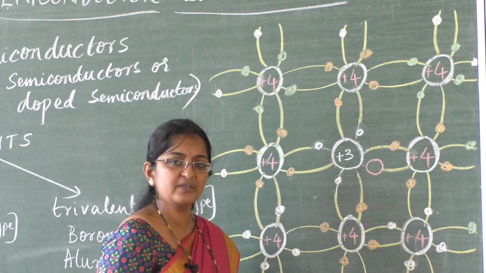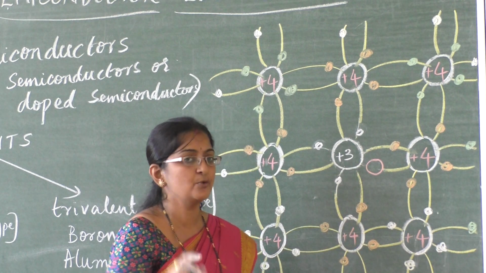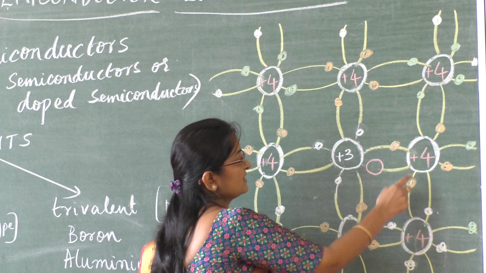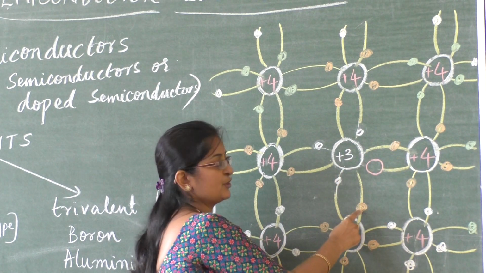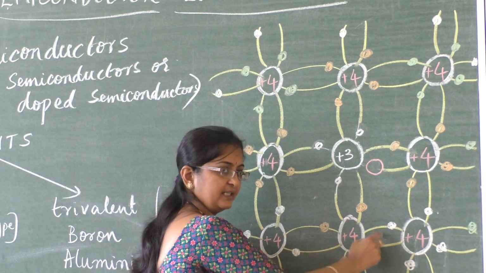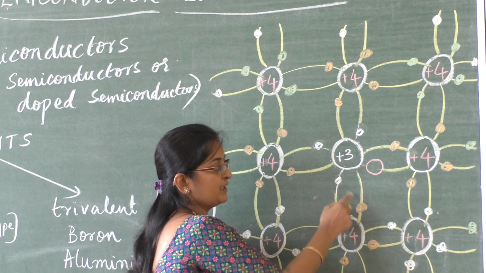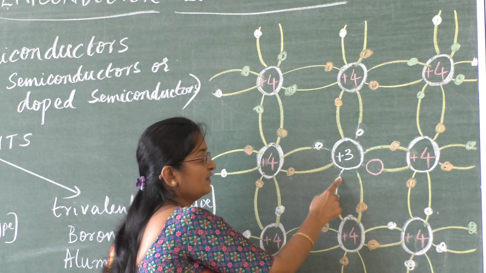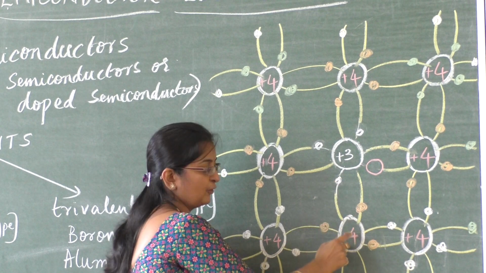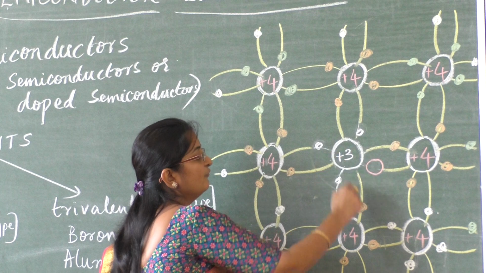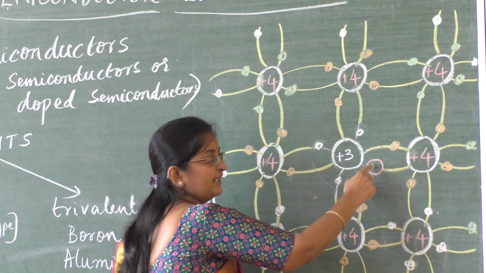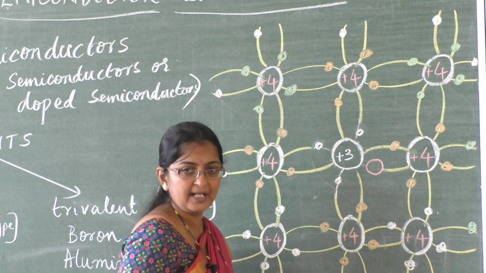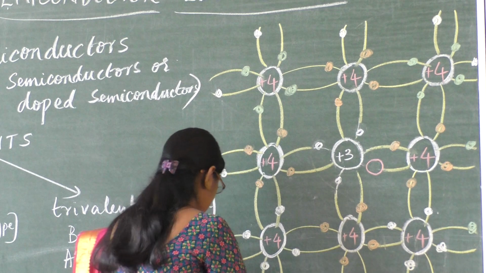And what is the property of this hole? This hole is an effective positive charge. So when one of the electrons, say this or this electron, completes its orbit in its own atom, due to the bond with the neighbour, when it comes around this atom's orbit, it comes across this hole, and this hole will attract that electron and the electron will take its seat there.